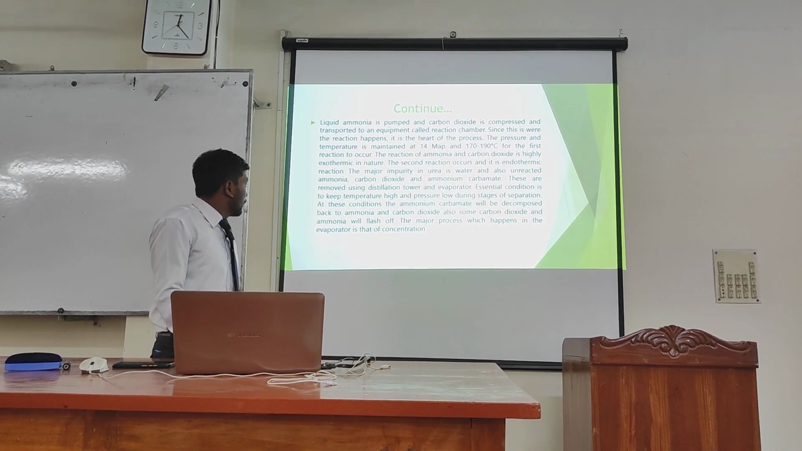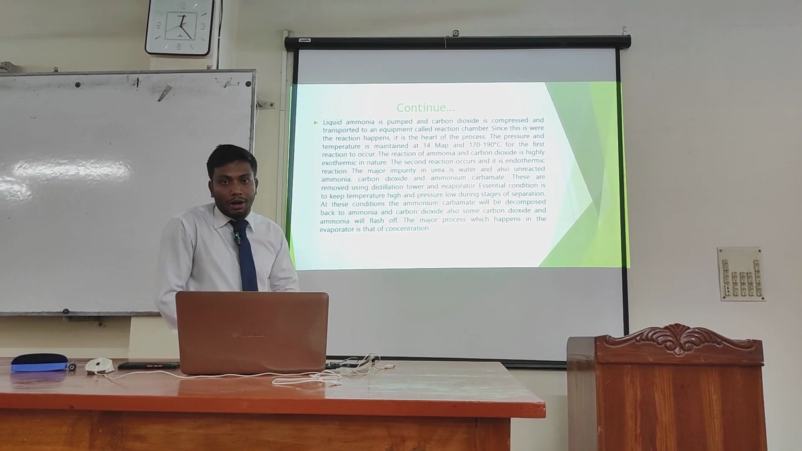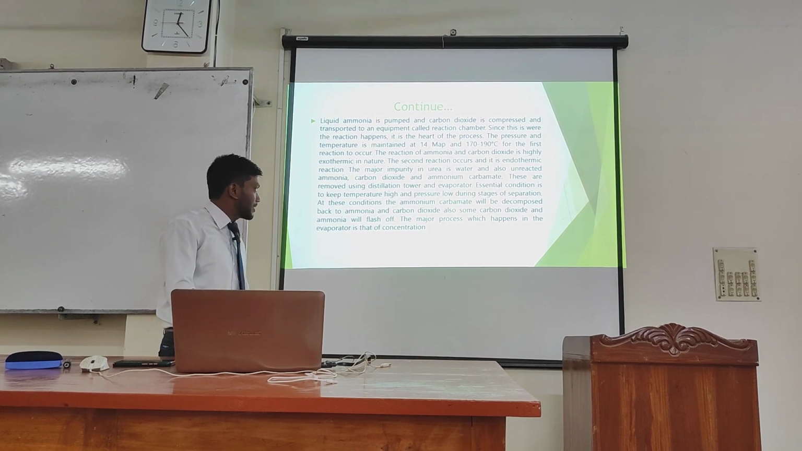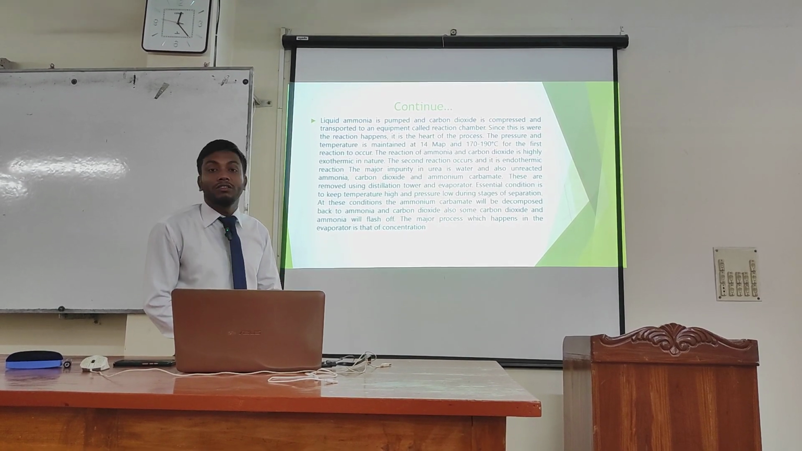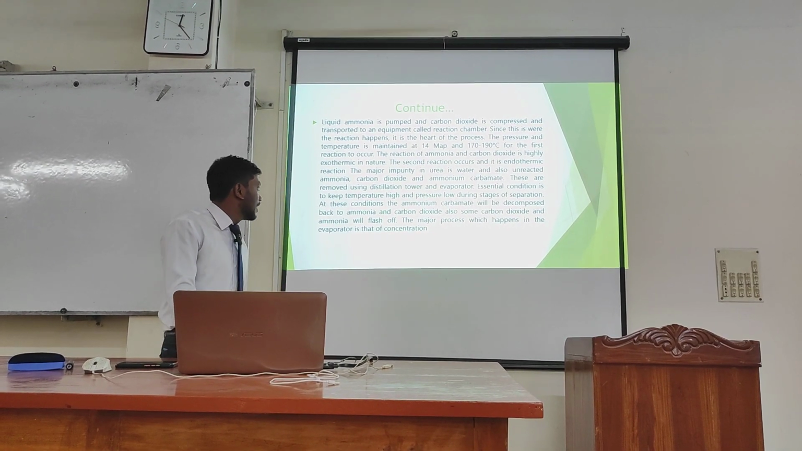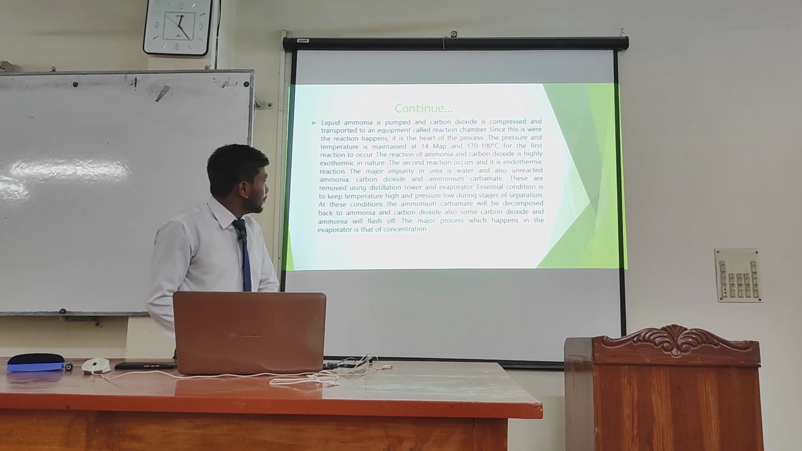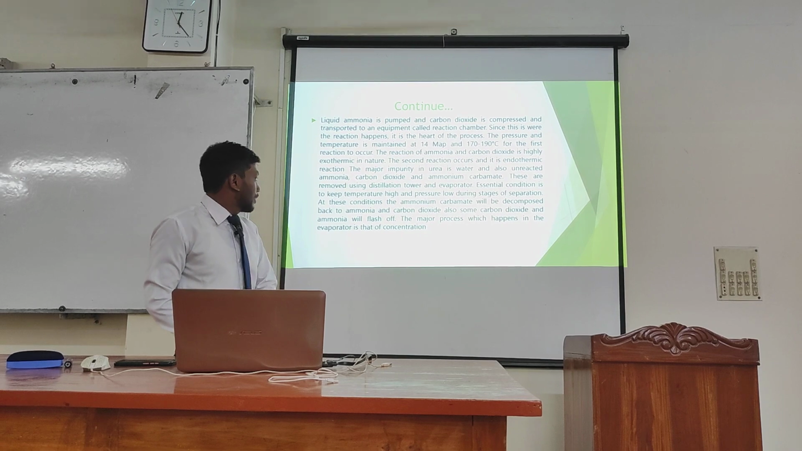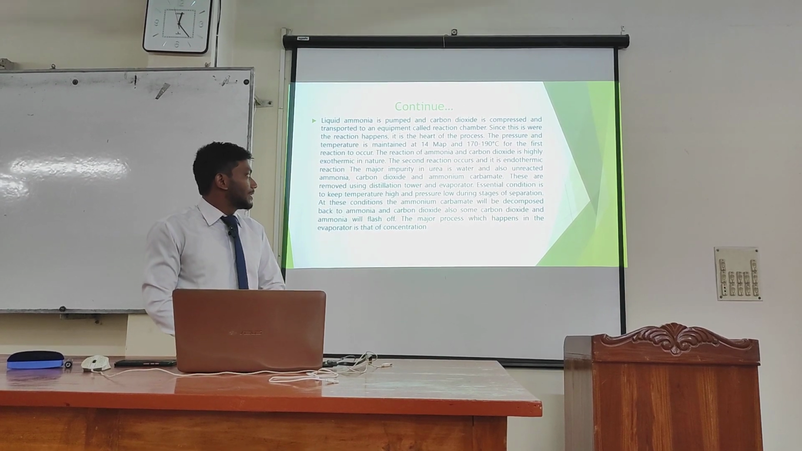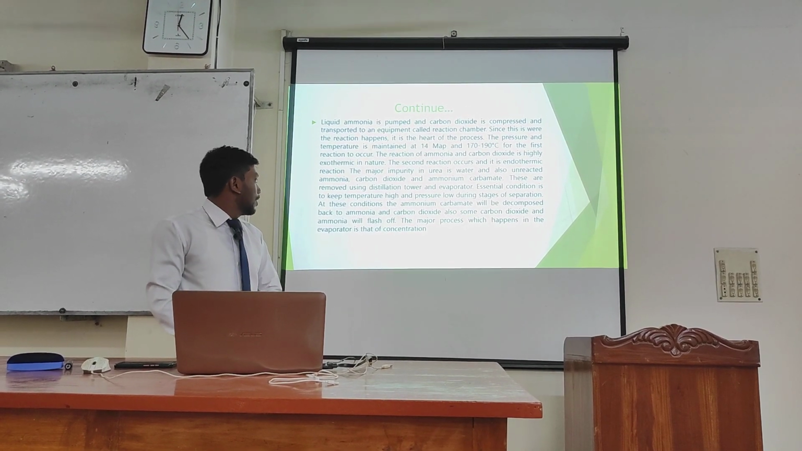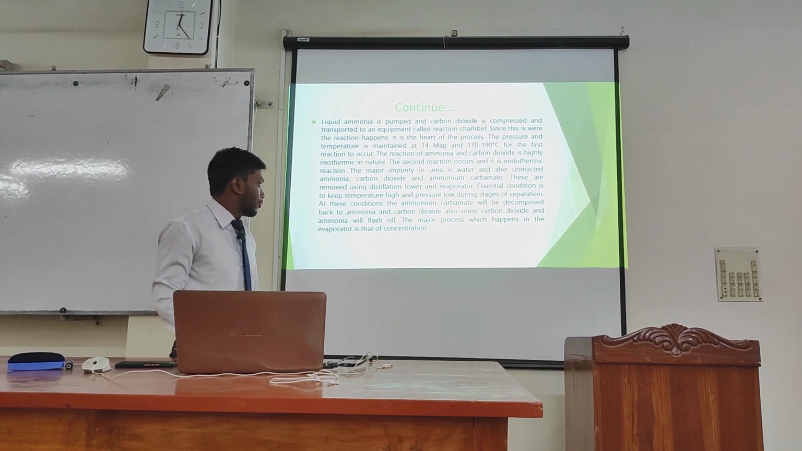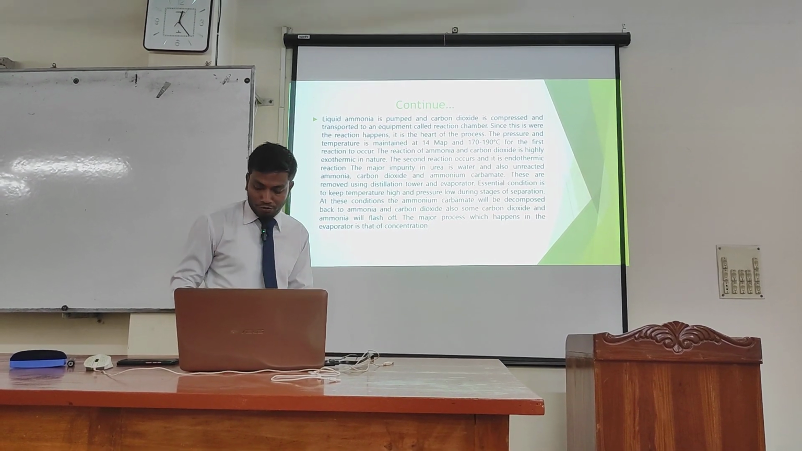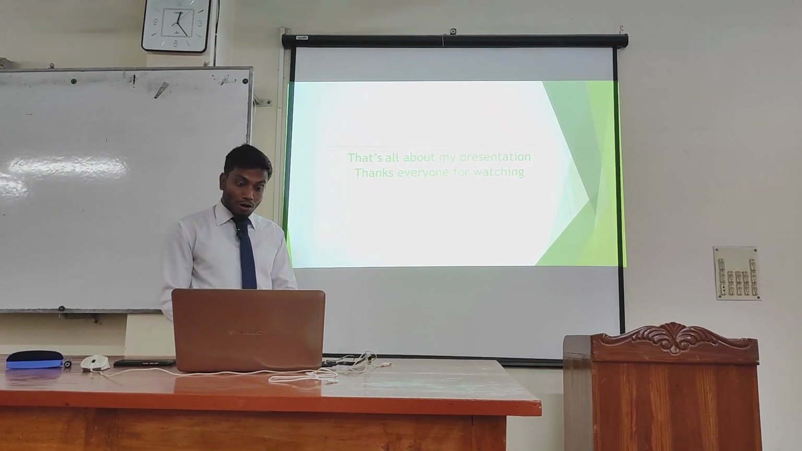These are removed using a distillation tower and evaporator. The essential condition is to keep the temperature high and the pressure low for separation. At these conditions, the ammonium carbamate will be decomposed back to ammonia and carbon dioxide. Also, some carbon dioxide and ammonia will flush out. The major process which happens in the evaporator is concentration. So that's all about my presentation.